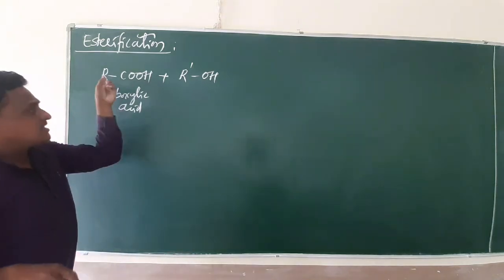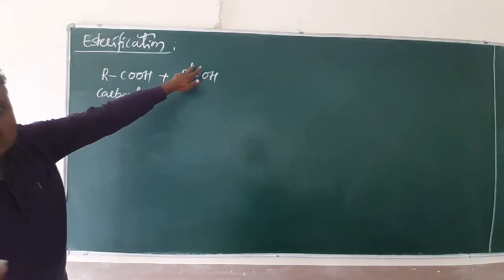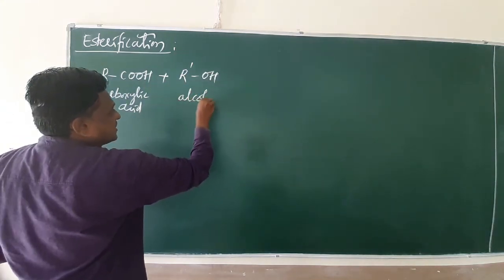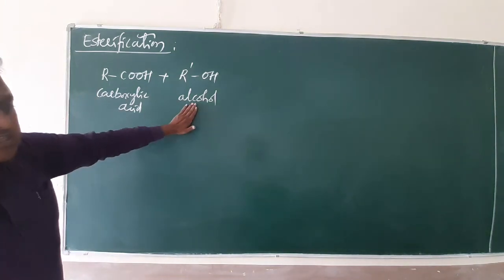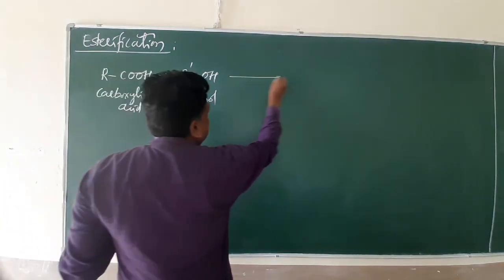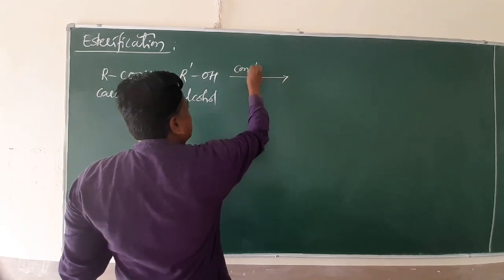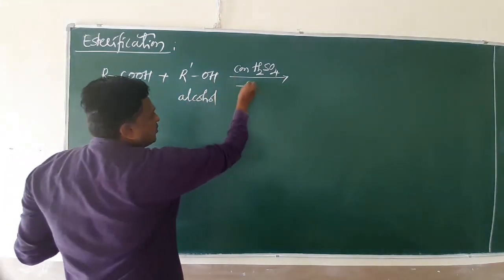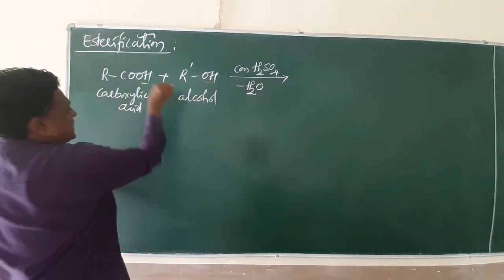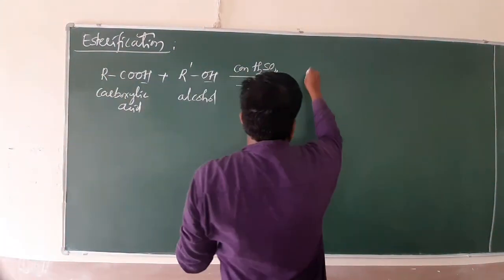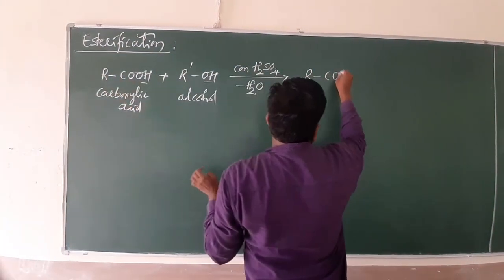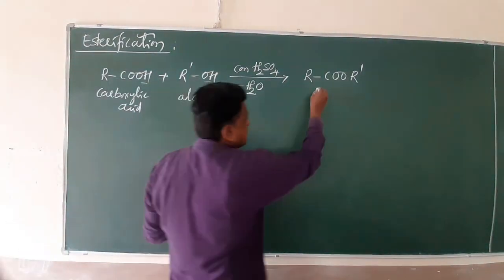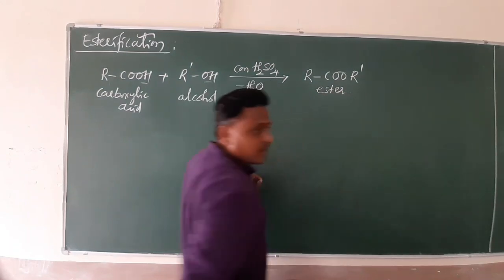Keep in mind I have to put R dash for the alcohol. R dash does not mean aromatic; these are also aliphatic. Alcohols are always aliphatic here. When the carboxylic acid reacts with an alcohol in the presence of the dehydrating agent concentrated sulfuric acid, the concentrated sulfuric acid removes the water, the OH and H. What remains is R COOR dash. Yes, friends, this is your ester. So this process is called esterification.